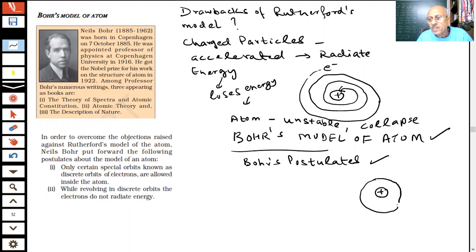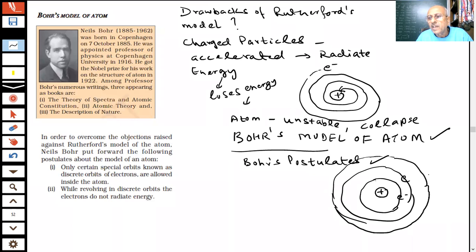Supposing this is the first orbit, here I am saying the electron is moving, and then there are more such orbits, students, more such shells where the electrons are moving outside the nucleus.